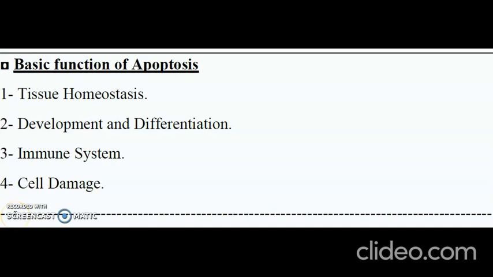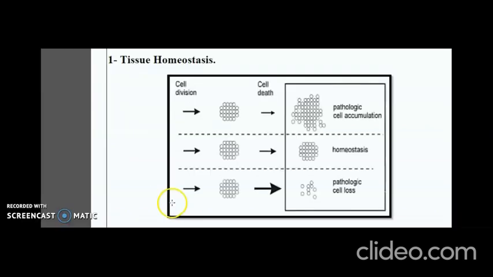Let's see the basic functions of apoptosis. First one is in tissue homeostasis. Second one is in development and differentiation, in immune system, and in cell damage. The cell type proportions are always kept constant despite the fact that the cells continually turn over. This feature is called tissue homeostasis.